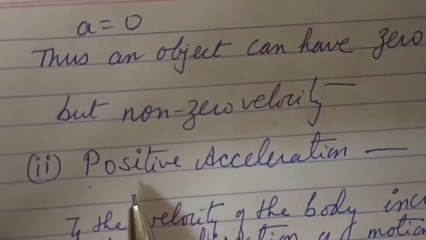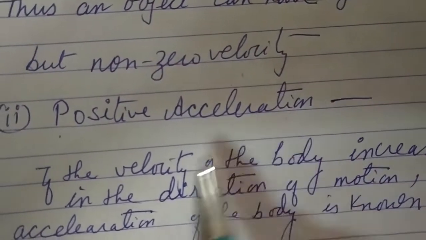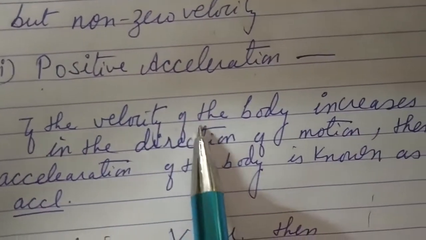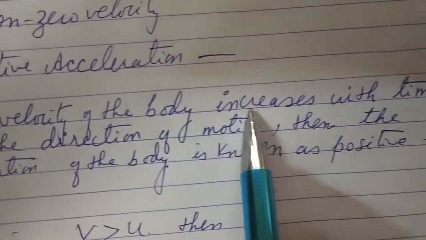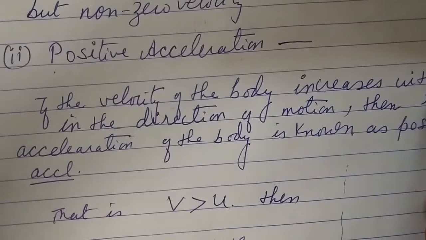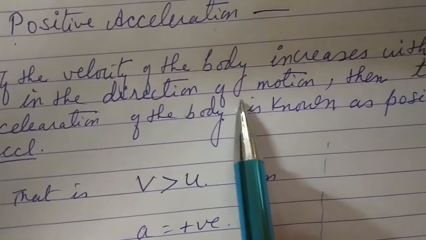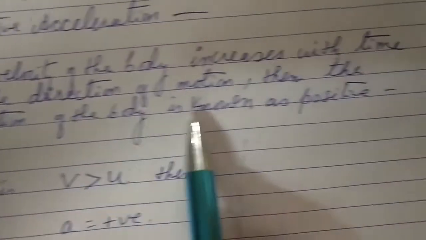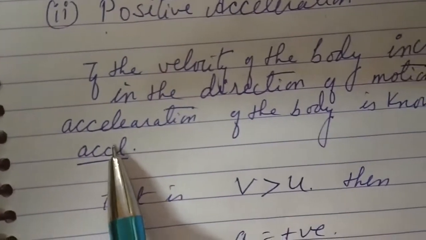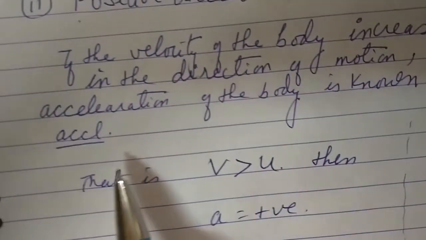Okay, next is positive acceleration. When is the acceleration said to be positive? If the velocity of the body increases with time in the direction of motion, then the acceleration of the body is known as positive acceleration.